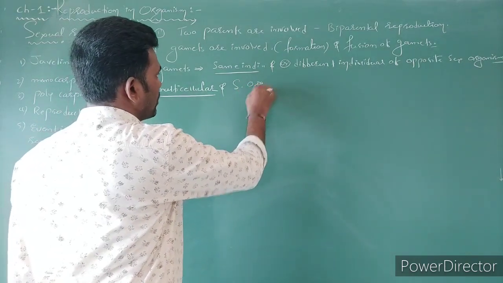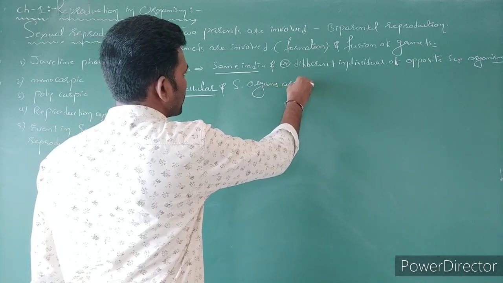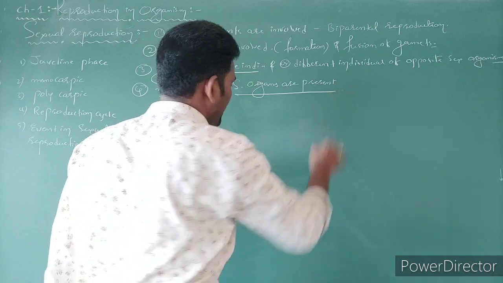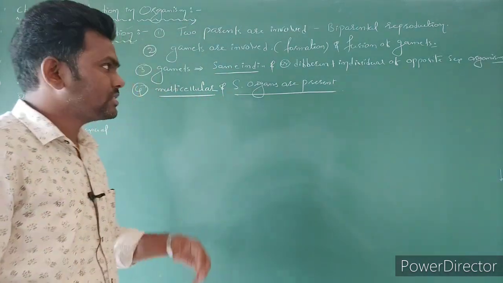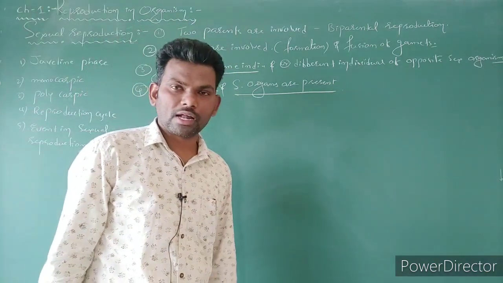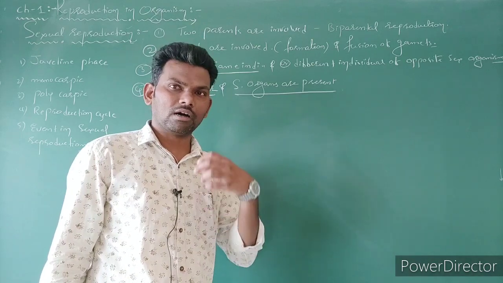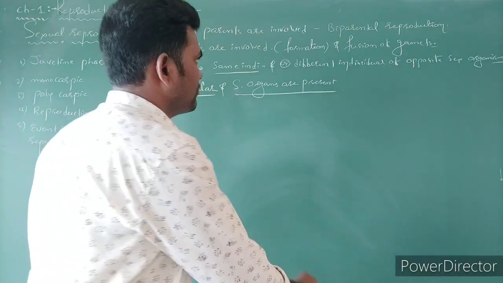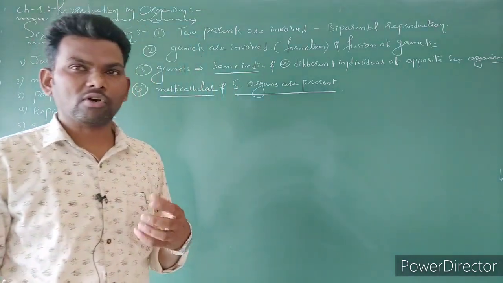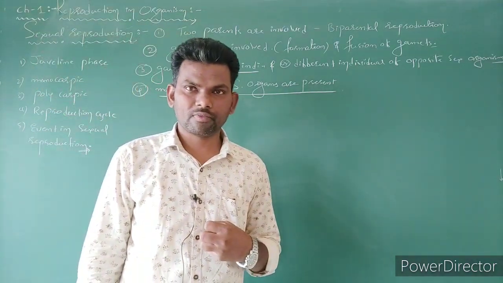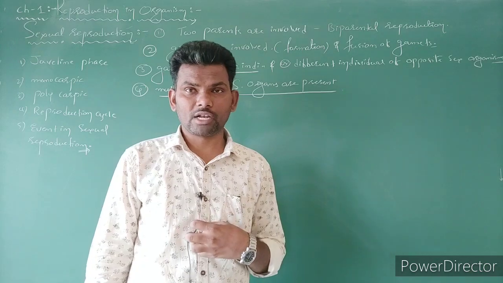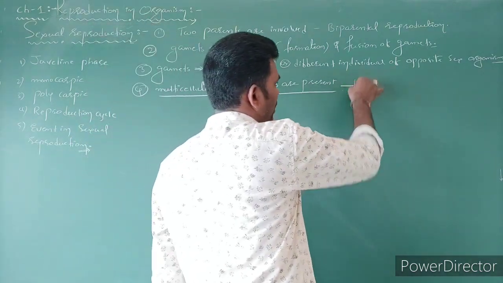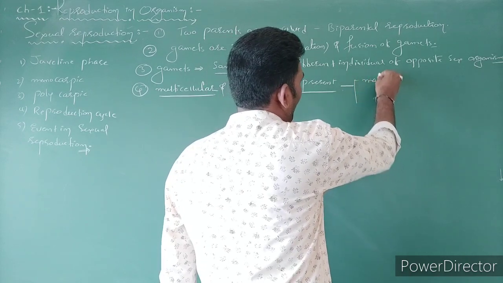The male organism contains male reproductive organs, the female organism contains female reproductive organs. In case of a flower, you know already, the male reproductive organs we call androecium, the female reproductive organs we call gynoecium. And in this case, generally male plant, female plant.